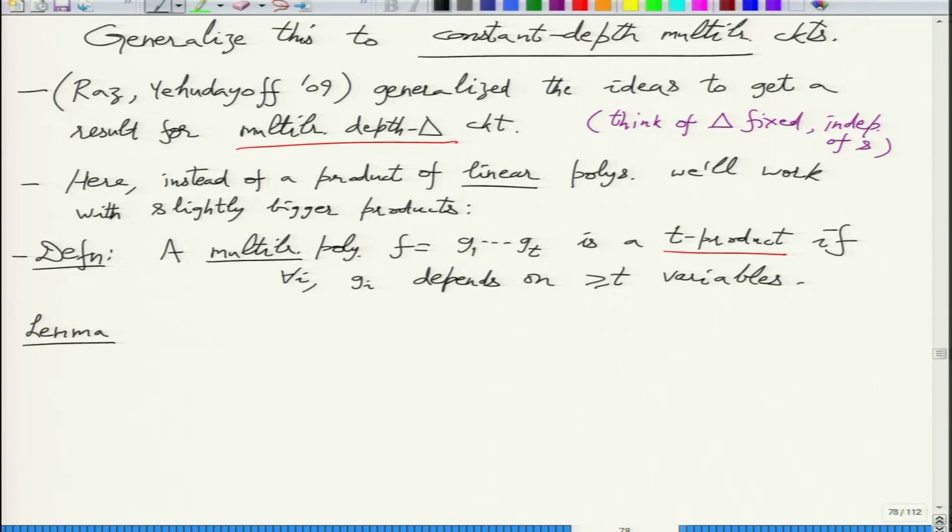But before we see the upper bound, we have to prove a structural result about constant depth circuits. What is the connection between a depth delta circuit and this t product? So we have to make this connection. This is a structural lemma.